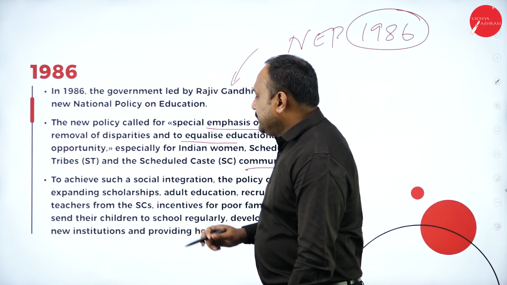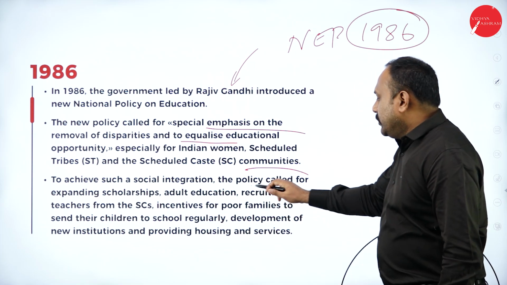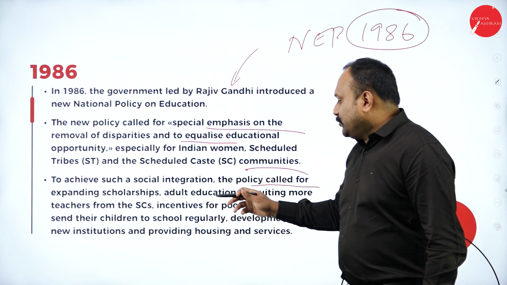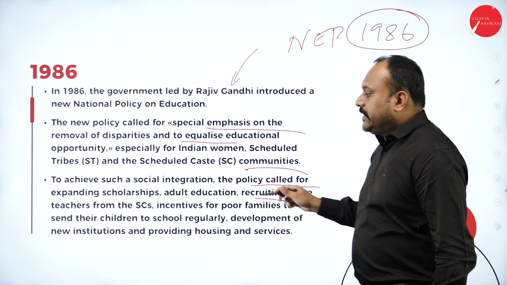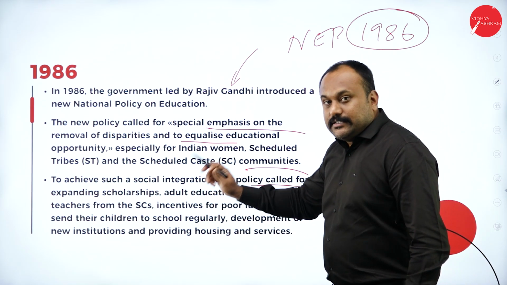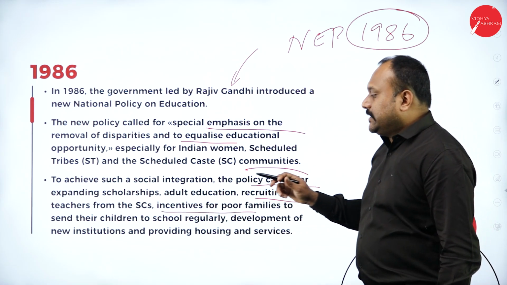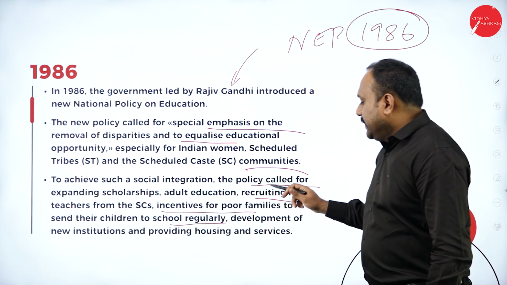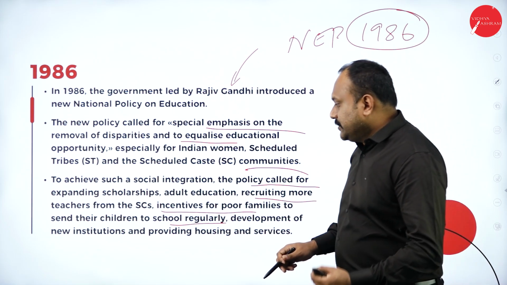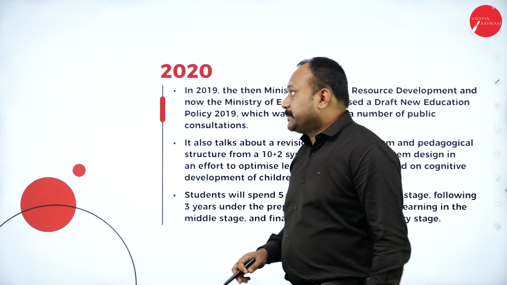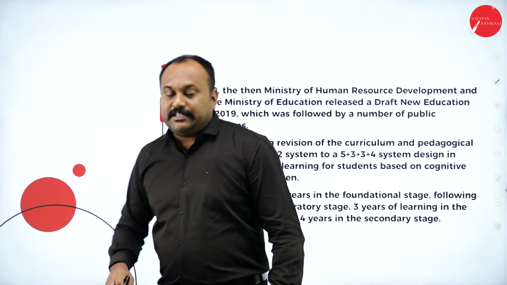To achieve such social integration, the policy called for expanding scholarships, adult education, recruiting more teachers from the scheduled castes, incentives for poor families to send their children to schools regularly, development of new institutions, and providing housing and services. Next is 2020, which is the latest one.